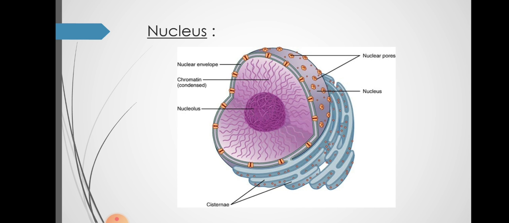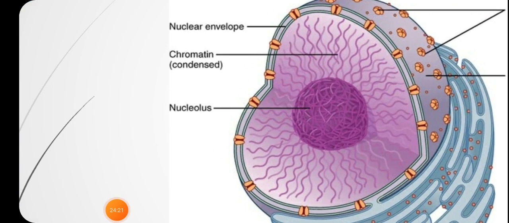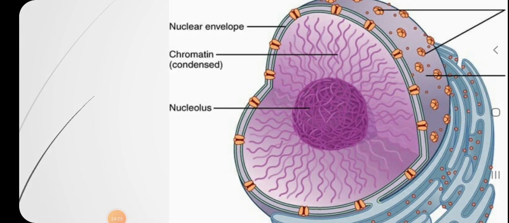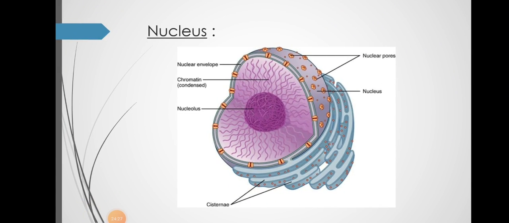Now the controlling center of the cell, the nucleus. In this diagram you can see the nucleus has a nuclear membrane, a double membrane, but it is not continuous. There are nuclear pores, and inside there is a chromatin network and a structure called the nucleolus. Nucleus is the site of ribosome synthesis.